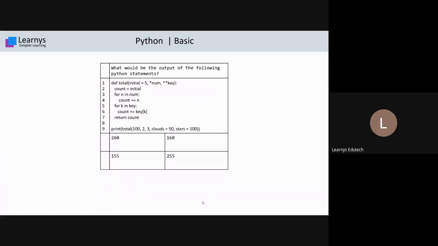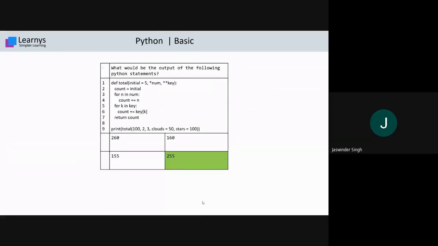Okay, sir, I think there is a need of explanation of this question. How you are getting the answer. First, display the answer so that some of the students' doubt get cleared. So the right answer is D, that is 255. Okay, Dhruv, Shubhika, right. Now I'm going to explain you. My voice is audible, I believe, and yes, sir.